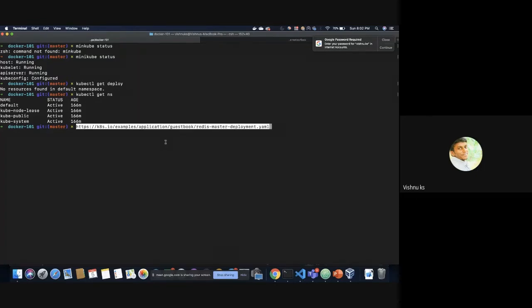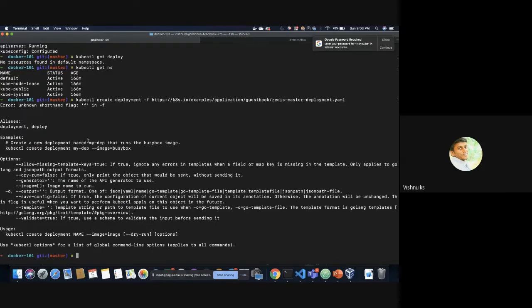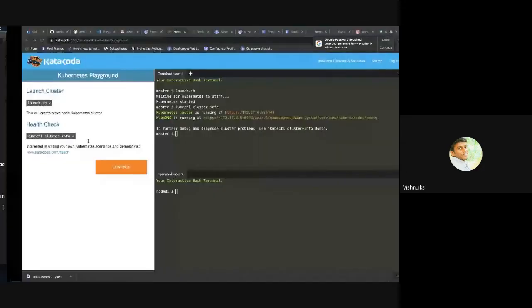So I'm going to create Redis master. kubectl create -f. The -f flag is used to create from a file. When we have this manifest in a file, we have to use this flag. kubectl deploy, unknown flag, I guess.